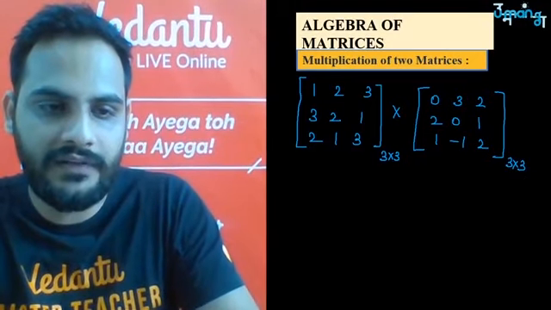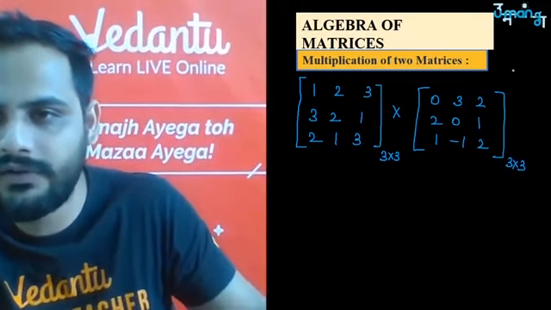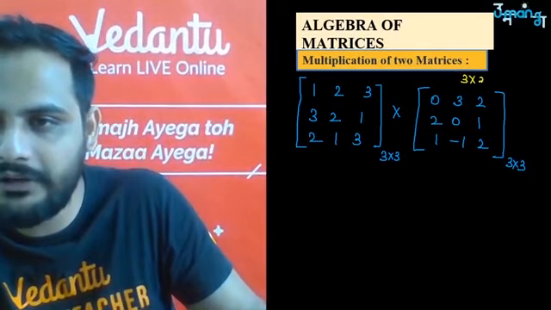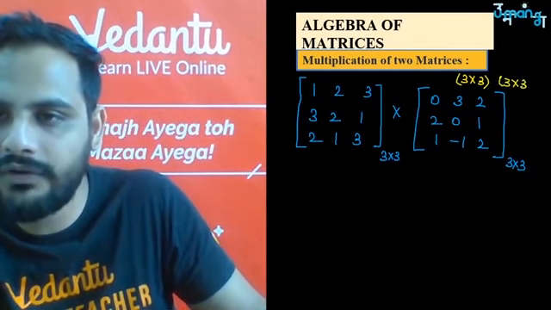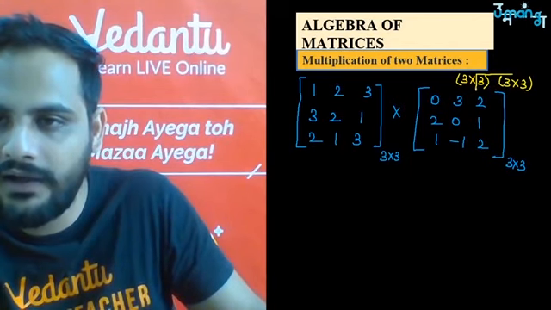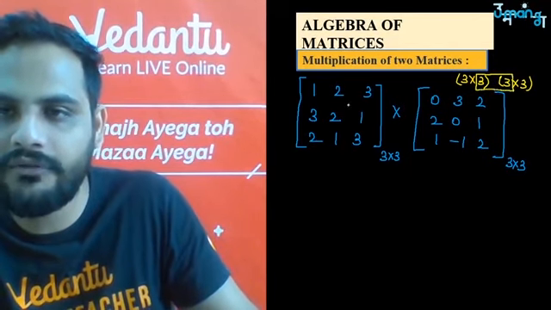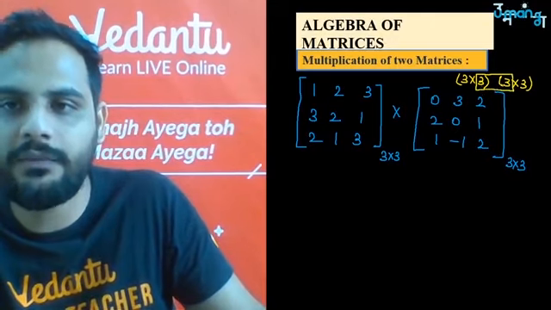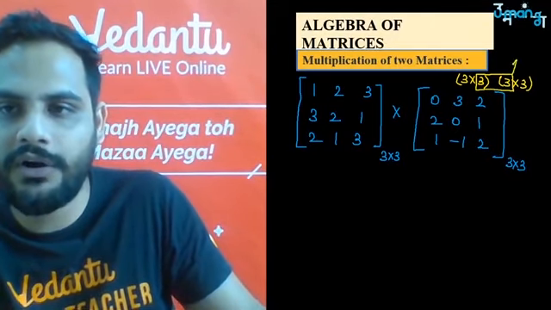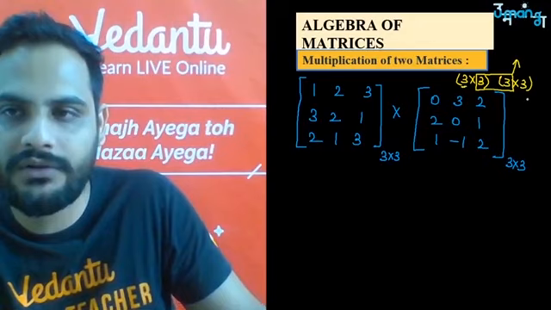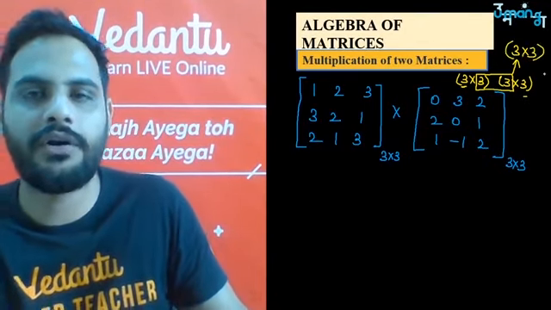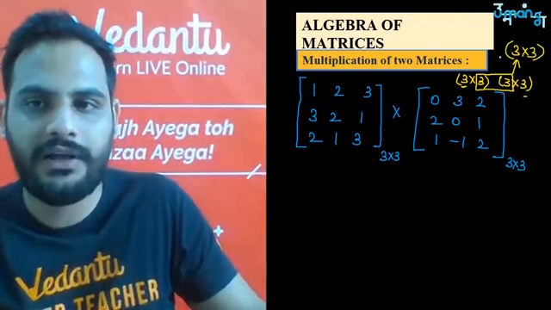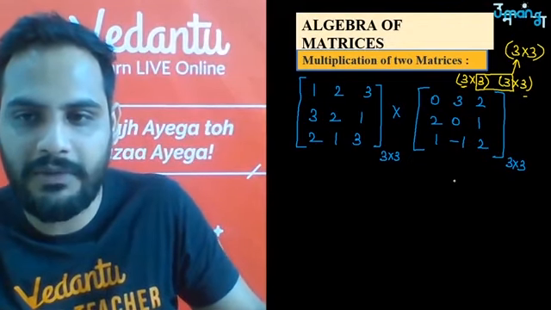So if I multiply these two matrices, one matrix is of the order 3 by 3, the other is of the order 3 by 3. So you can clearly see they can be multiplied because number of columns of the first matrix is equal to number of rows. So the remaining order of the product matrix will be what? This into this, 3 into 3. This will be the order of the product matrix. So after multiplying these two, you will get a 3 by 3 matrix.